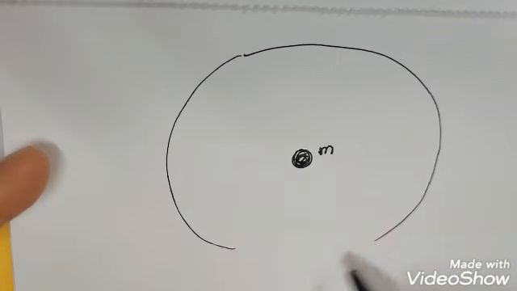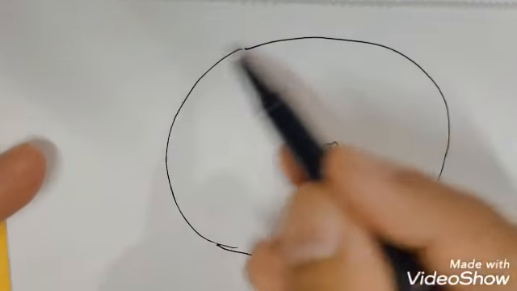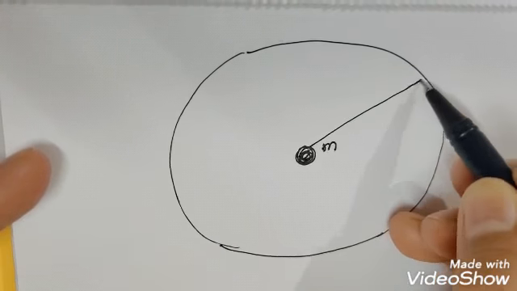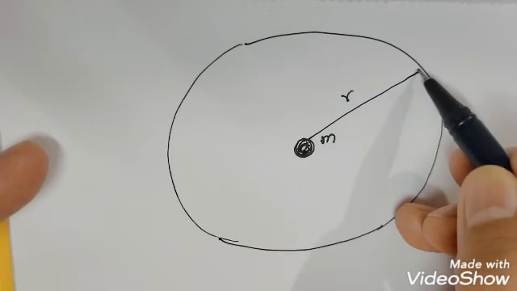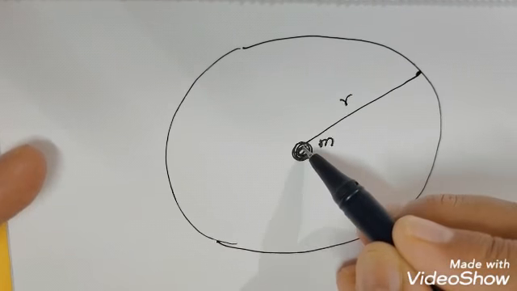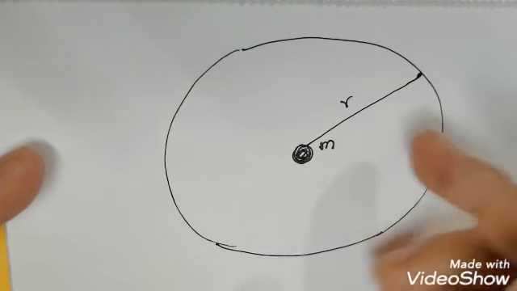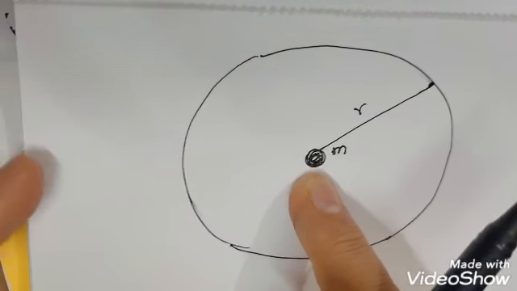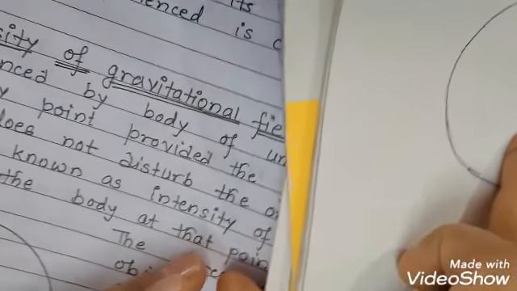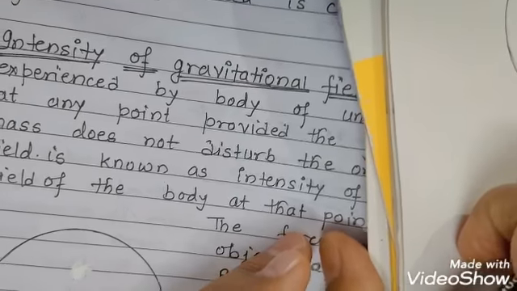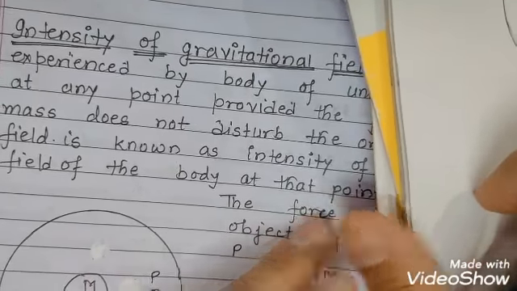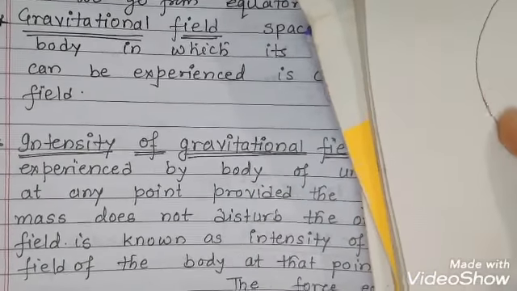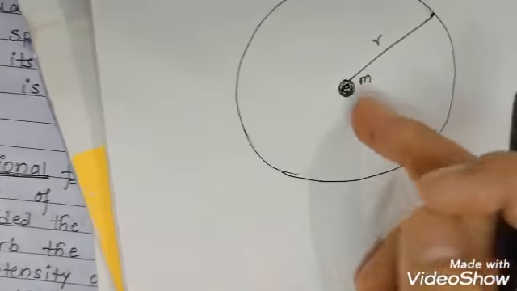Up to this range means the space around this material body. So this would be the radius, or the distance. It can attract any body up to this distance. So this space around the material body, up to which any other body can experience an attractive force or gravitational force, is called the gravitational field of this body. That means this field is called the gravitational field of this material body.